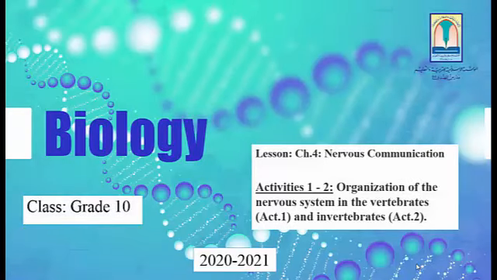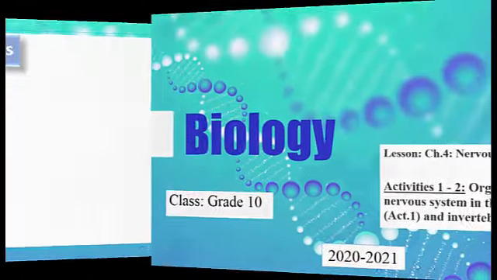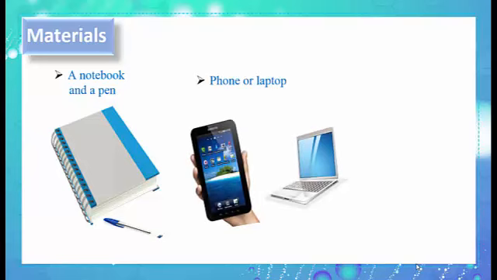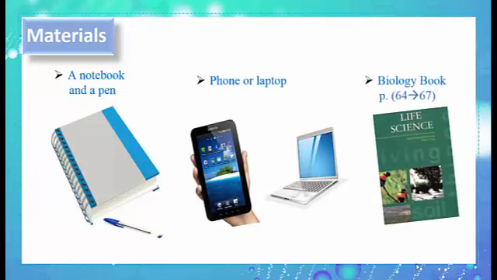Good morning, dear students. Today, the first period of biology, we have to start with chapter 4 in your books about nervous communication. We have to start with activities 1 and 2 about the organization of the nervous system in the vertebrates and invertebrates. First of all, you have to prepare your notebook and a pen, your phone or laptop, of course, and to open your biology book on page 64.